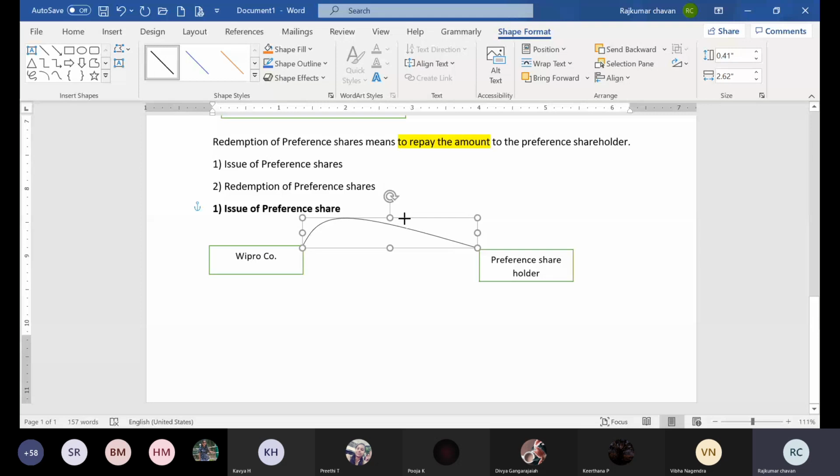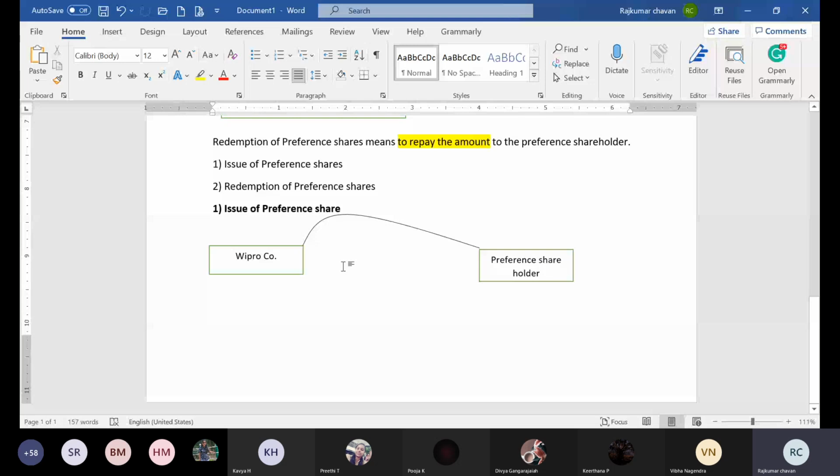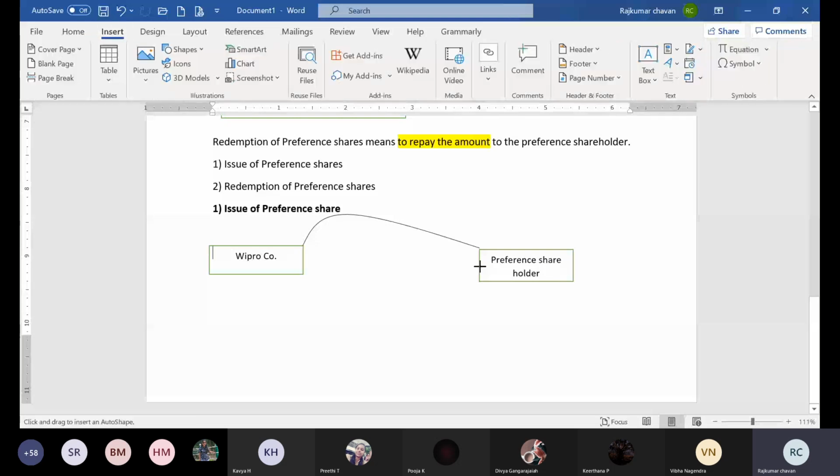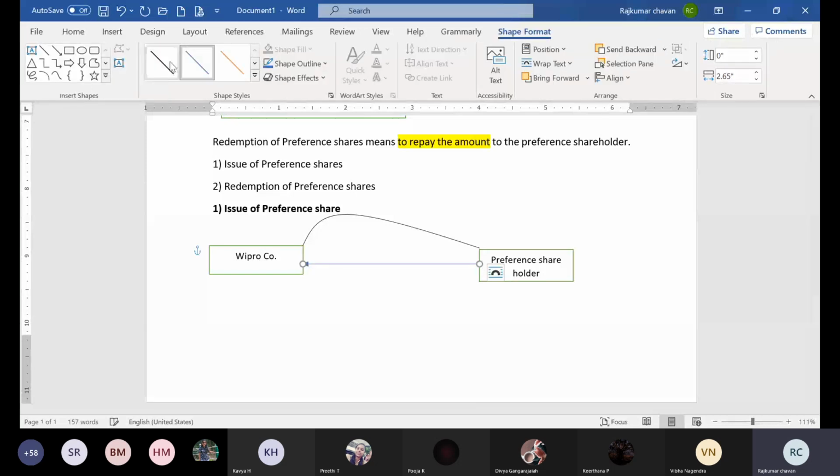Preference shareholders. So now what happens afterwards? When the company is issues the preference shares to the preference shareholder, in return, what will the preference shareholder give to the company, Wipro company? They will give the capital. Okay, so now try to understand. Company is issuing the shares in issue of preference share.